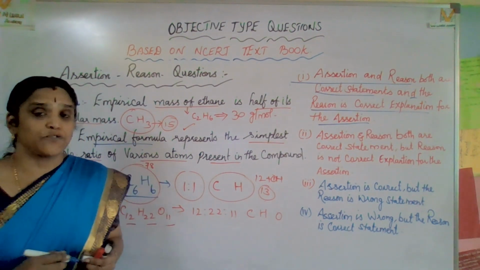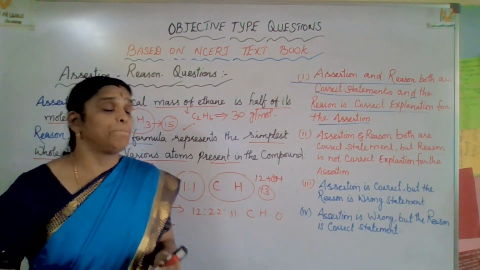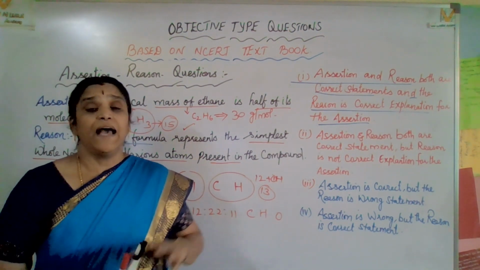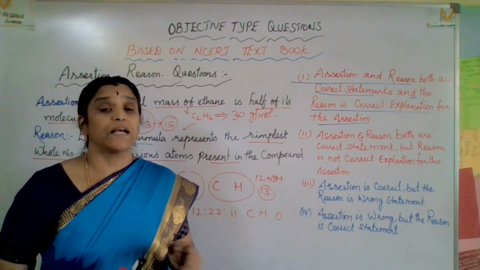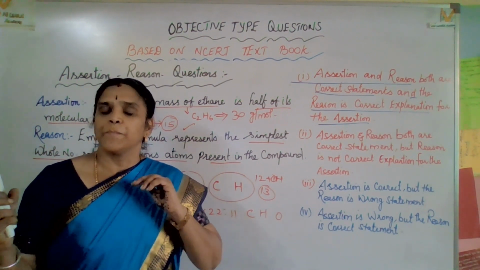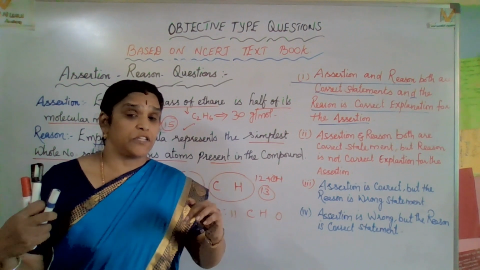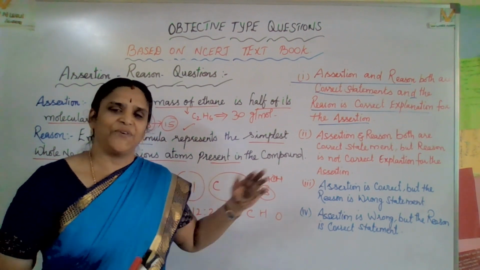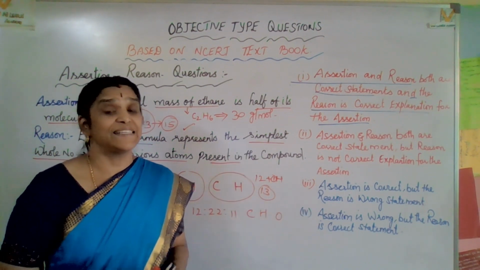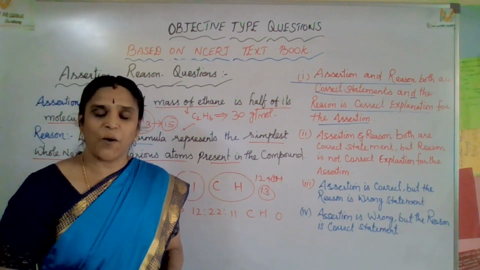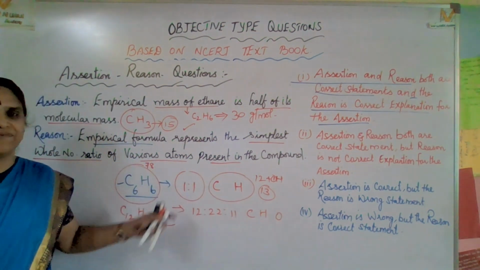Yes, this is from the NCERT textbook only. All the questions I collected from the NCERT textbook as well as some important question banks. Yes, you can follow easily and you can understand very well. Hope you can follow this.